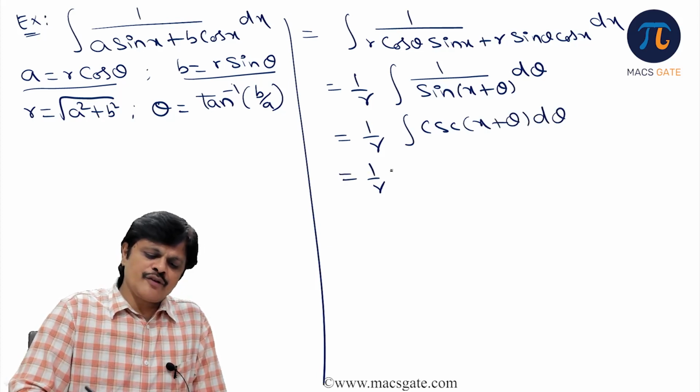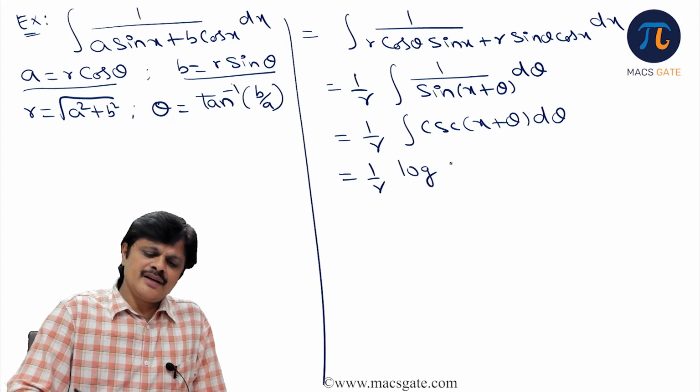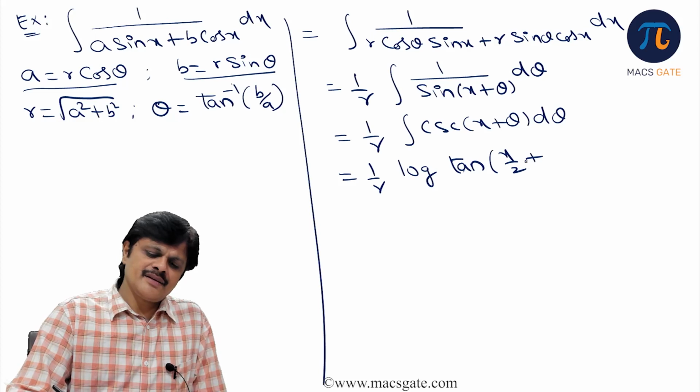And what is the integral of cosecant? Cosecant integrates to log tan of x by 2, where here x means x plus theta, so tan of x plus theta by 2, plus c.